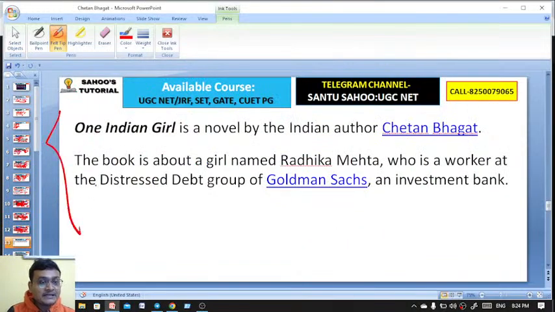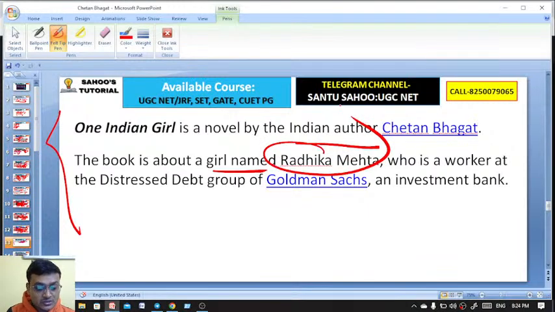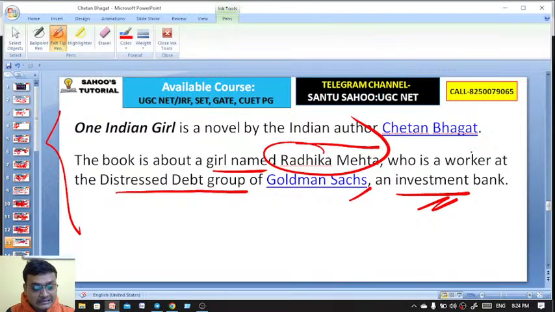One Indian Girl is a novel by Indian author Chetan Bhagat. The book is about a girl named Radhika Mehta. So here Radhika Mehta is the protagonist of this novel, one Indian girl who works at the distressed debt group of Goldman Sachs, an investment bank. One Indian Girl. Chalo.